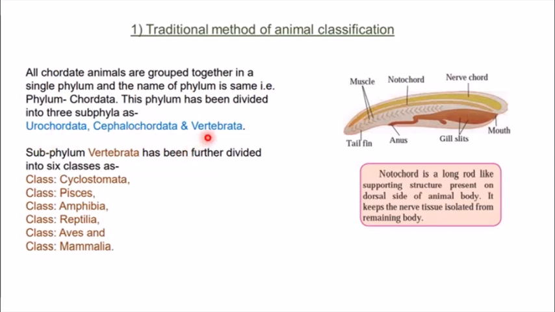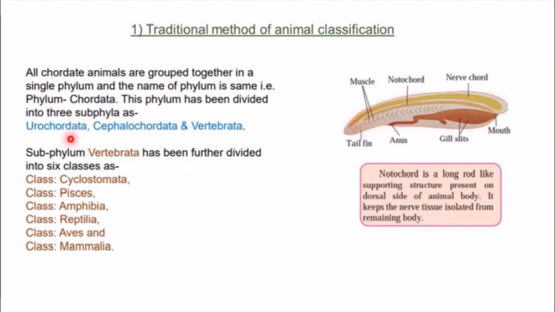So we saw the three subphyla, that is Urochordata, Cephalochordata and Vertebrata. Now here you can see that a notochord is present. This line you can see is called the notochord, which evolved only in the chordates, and that is why these are called chordates. And the animals that don't have this notochord, and the nerve cord is present on the ventral side, are called non-chordates.